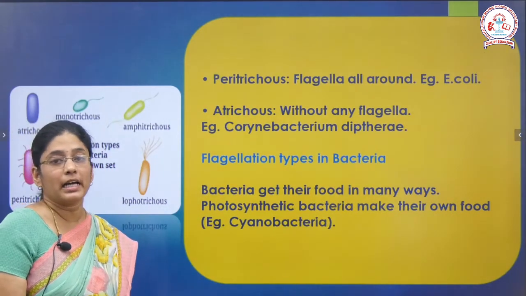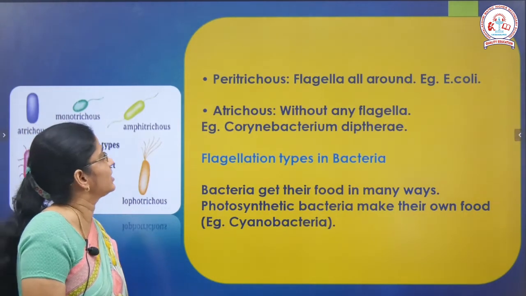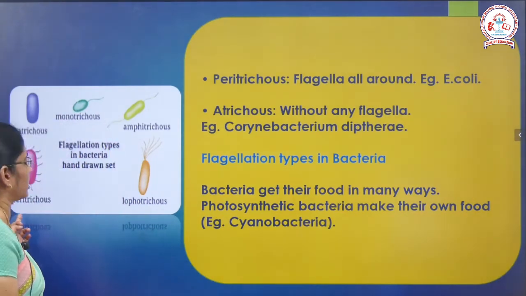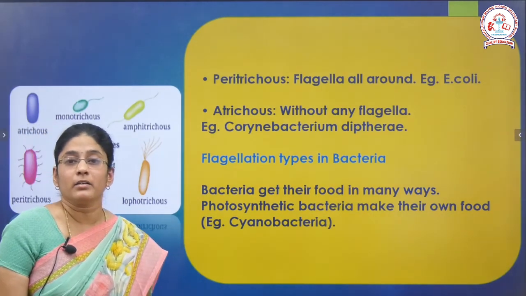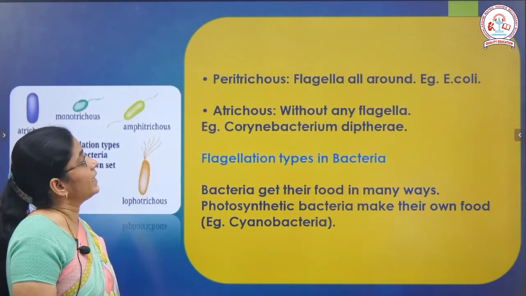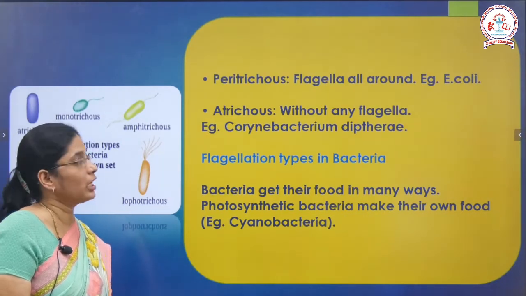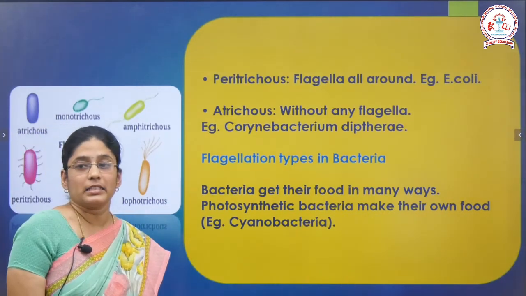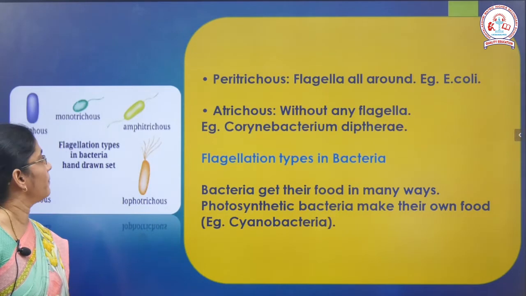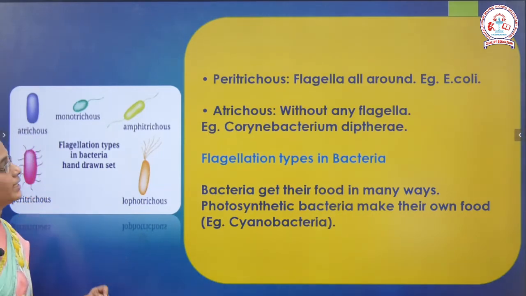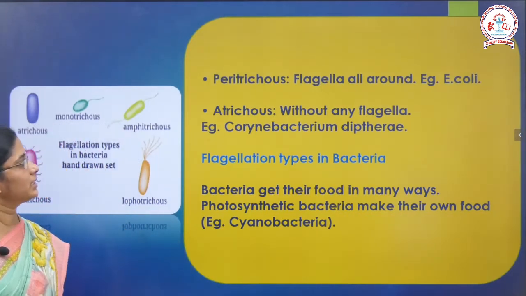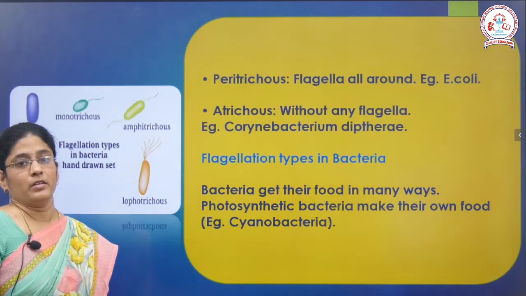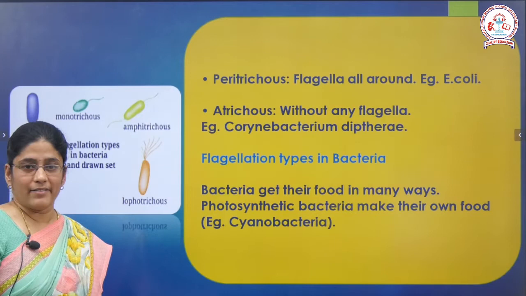the bacteria will have flagella all around the cell. Example is Escherichia coli, that is E. coli. So this is the structure for peritrichous. And the last one is atrichous. A bacteria which has flagella all around the cell is called peritrichous, and this is the structure. Example is Escherichia coli. And finally we have atrichous, that is a cell without any flagella. So the bacterial cell will not have any flagella.